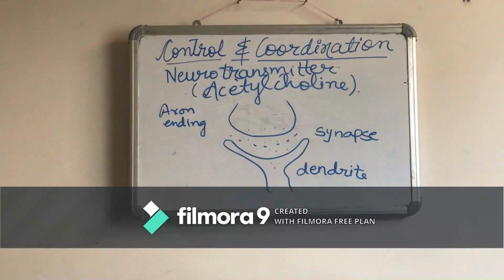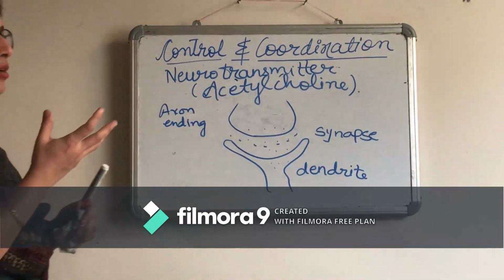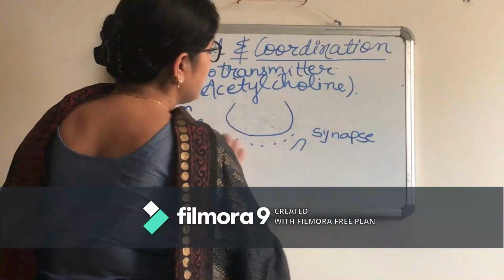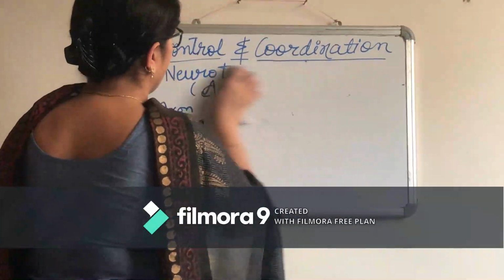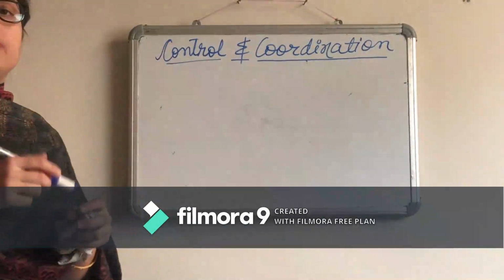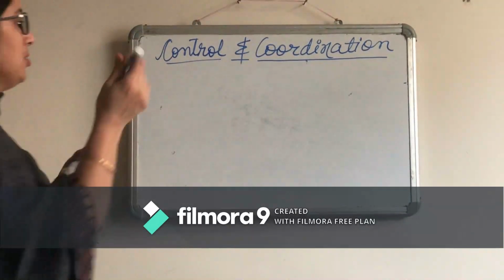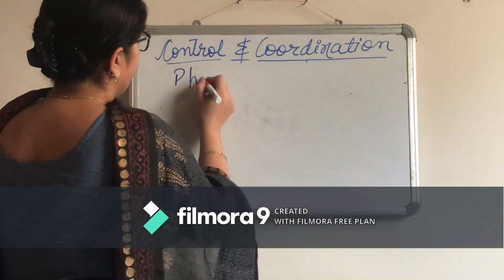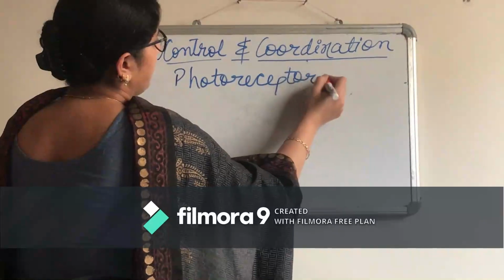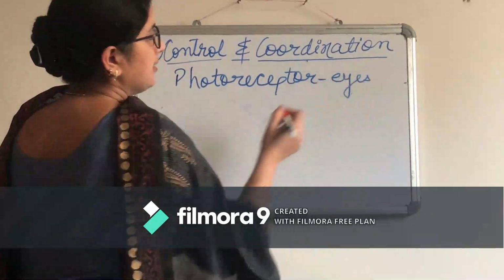Now the next topic is that for picking up the various stimuli, we have receptors in our body. There are different receptors. For example, when you go out in bright light, you quickly close your eyes. That is due to the photoreceptor. Photoreceptors are present in the eyes.